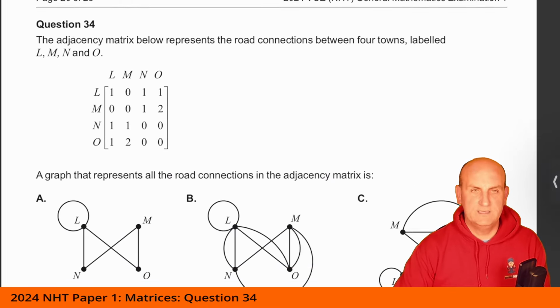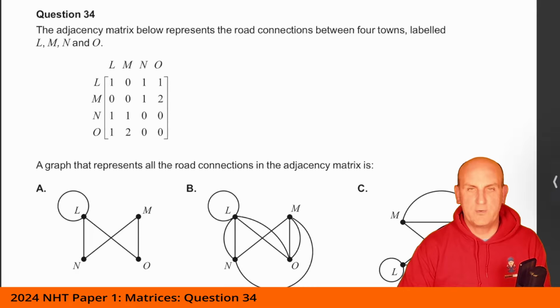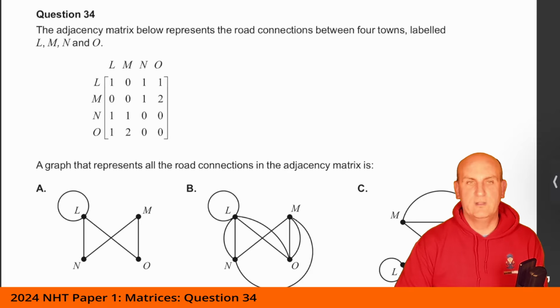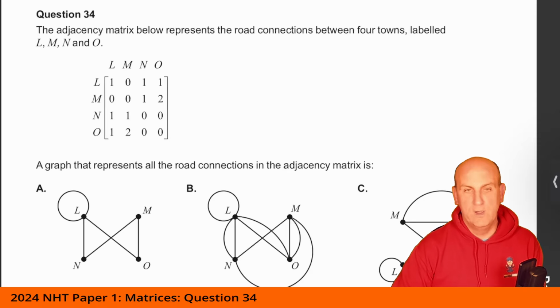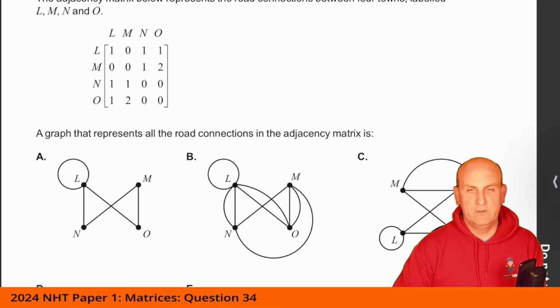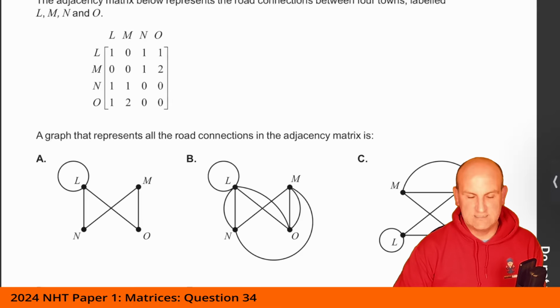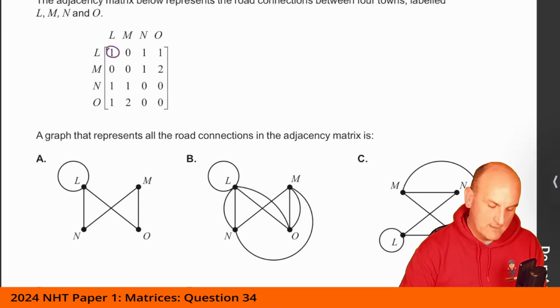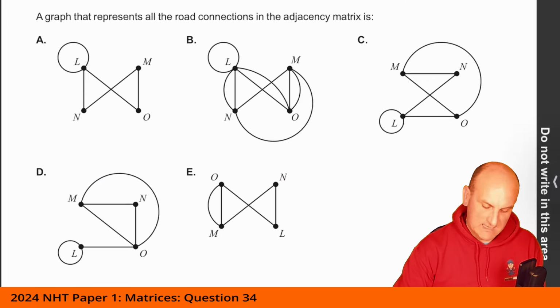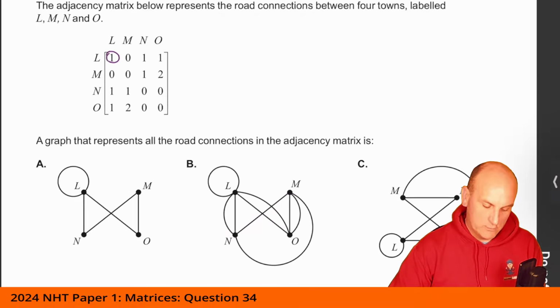Question 34, that was a waste of paper. The adjacency matrix below represents road connections between 4 towns labeled L, M, N, and O. The graph that represents all the road connections in the adjacency matrix is which one? So the first thing is we've got a loop at L. So I'm going to try and find anything that doesn't have a loop at L. There we go. E doesn't have a loop at L. So that's no good to me.